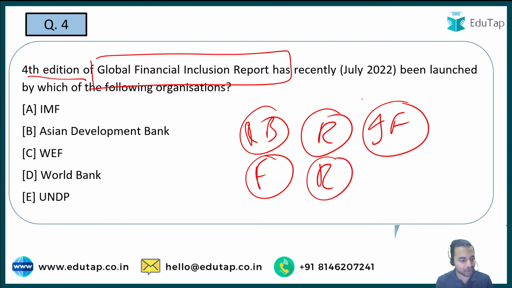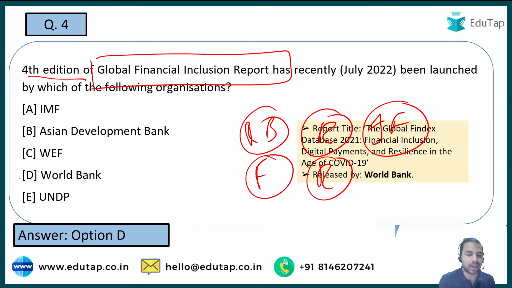So when I talk about this particular question, guys, here the right answer to the question is World Bank. तो World Bank इस क्वेश्चन का सही जवाब जो कि रिलीज करता है ग्लोबल फाइनेंशियल इंक्लूजन रिपोर्ट. So this is the report and this year the 4th edition of the report was launched. Once again, a thing that you must remember here. Let's move on to the next question.